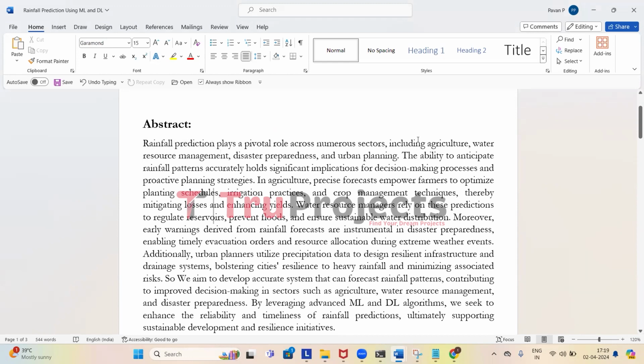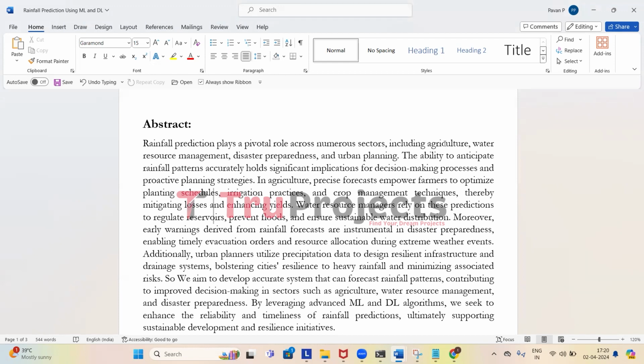Mainly, it is very important in the agricultural sector because if the farmer knows when it will rain, then only will he plan when to plant the crops and when to water them. This ensures efficient water usage and helps prevent crop damage from drought or excessive rainfall. It is also important for water resource management because if they know when it will rain, they can ensure a steady water supply for drinking, irrigation and other purposes.